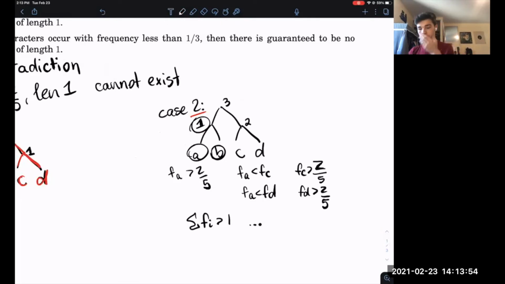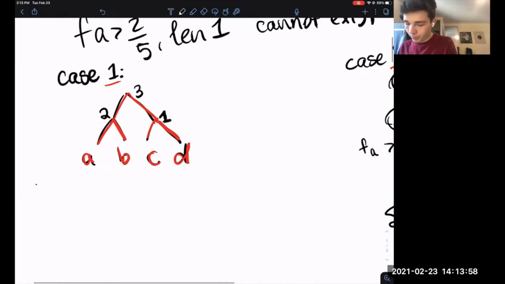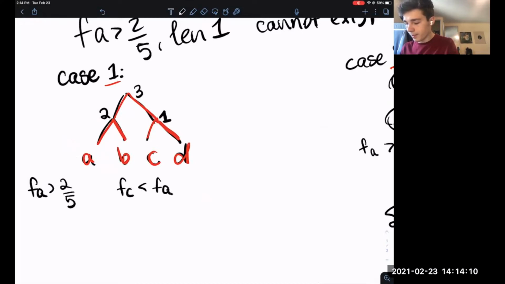Now for case 1, this will be a bit harder. Once again, we know that FA is greater than 2/5. However, now C and D are combined first, which means that FC is less than FA and FD is less than FA, and also FB.